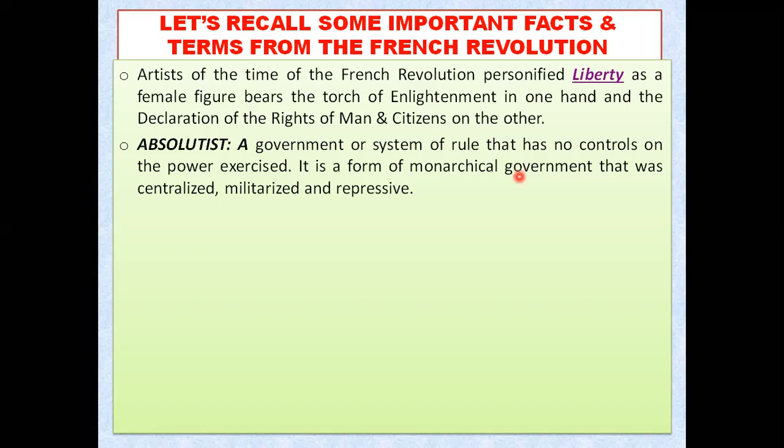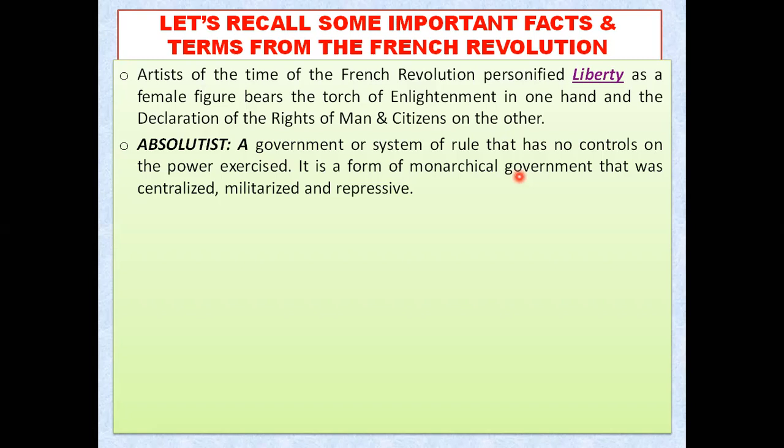So let us go through what our first new term is. Absolutist. And this is quite important because the next slide will deal with this particular word. Absolutist is a type of government, my dear students. It is a type of government where no one has control over the power exercised by the monarch, the king or a particular person. Means a country is being ruled by one person, and that only happens in a monarchy system. A king or a queen used to rule the country, and in that case all the power lies in the hand of only one man or woman.